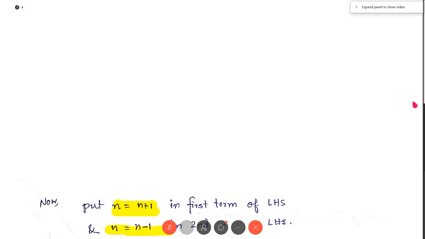So by putting, we get summation n plus 1 runs from 1 to infinity, n plus 1 into a(n plus 1) x to the power n plus 1 minus 1, minus 2 into summation n minus 1 runs from 0 to infinity, a(n minus 1) x to the power n minus 1 plus 1. Okay.